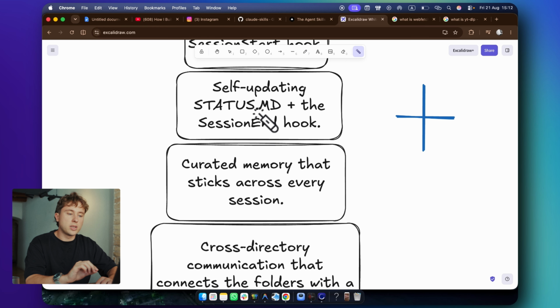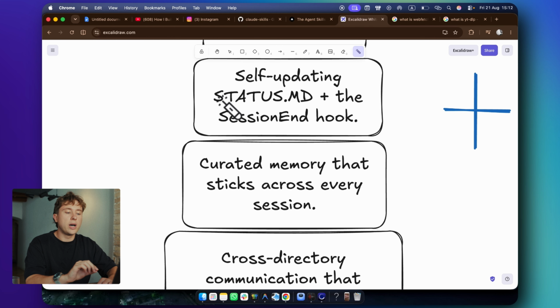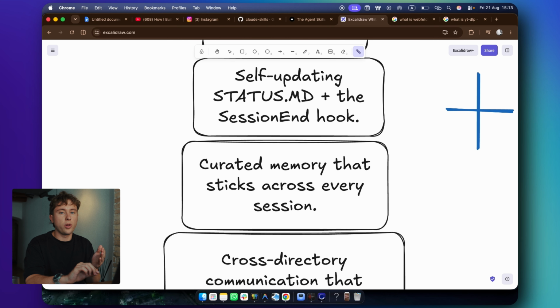This sounds maybe a bit similar to things right here, but for me, when I run multiple things, the most important thing also is for the directories and for the folders to kind of speak to themselves. You can kind of imagine it as a company. For example, you have a big company like Google, okay? You have different departments. You have marketing department, you have product department, and imagine that those departments are completely disconnected, and a marketing department that does marketing but knows absolutely nothing what product department does.